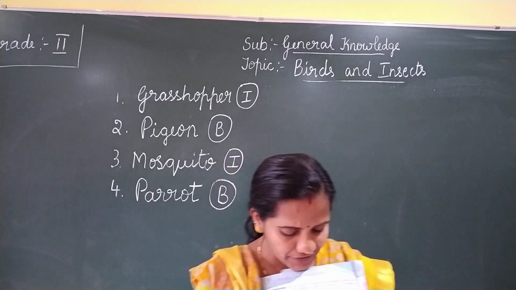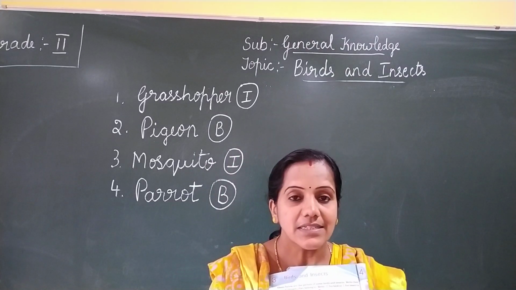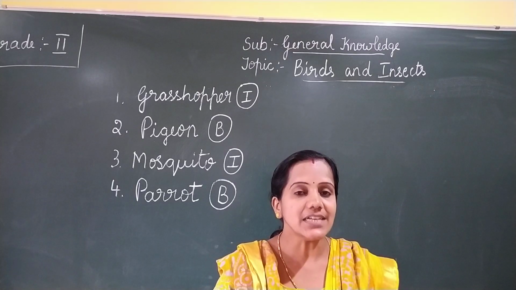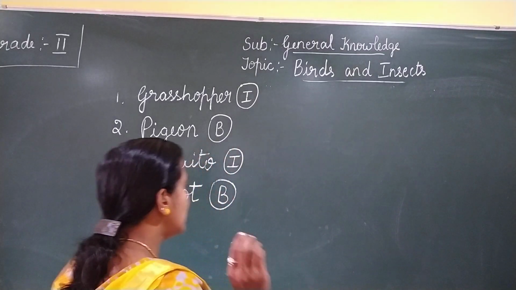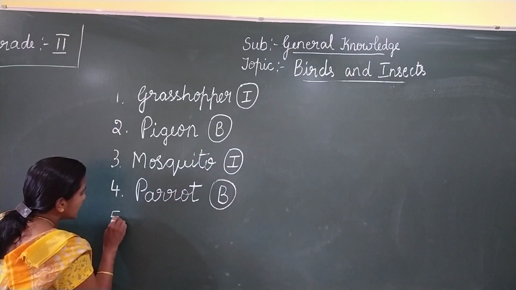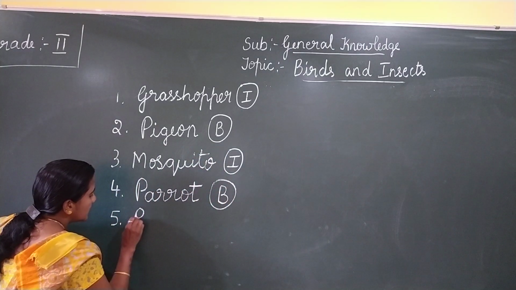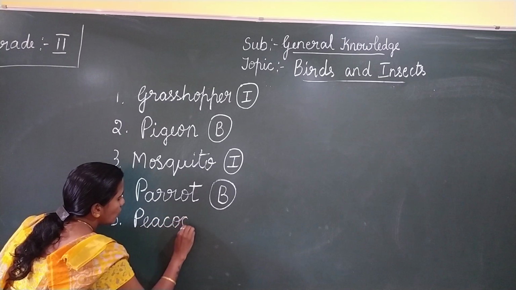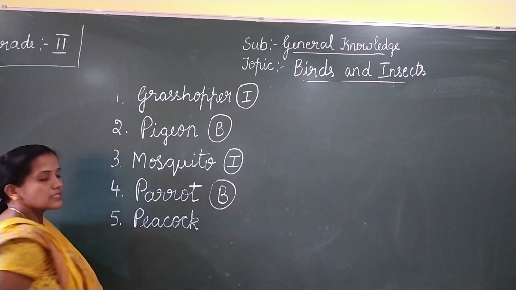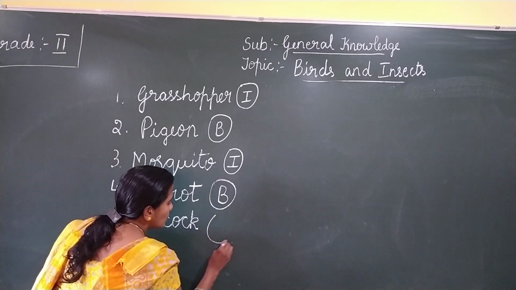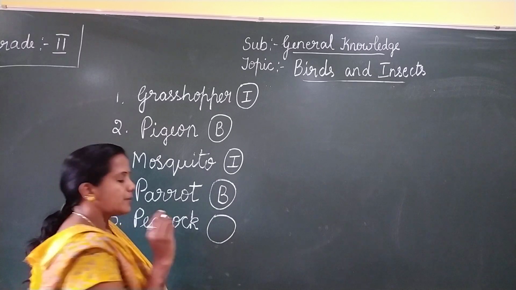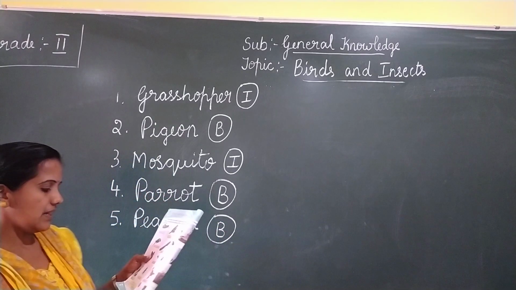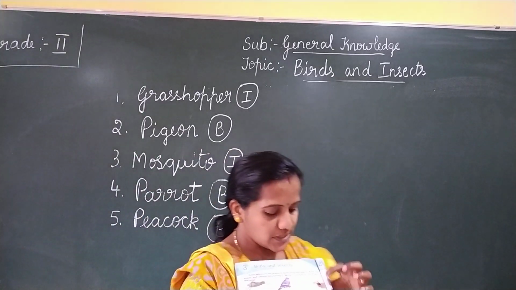Next we'll move on to the fifth one. So what is this? Yes, this is peacock. Peacock is our national bird. So peacock is a bird, is it? So write the fifth answer. Peacock. P-E-A-C-O-C-K. So peacock is a bird. What we should write in the circle? B. Write B in the circle. Okay.